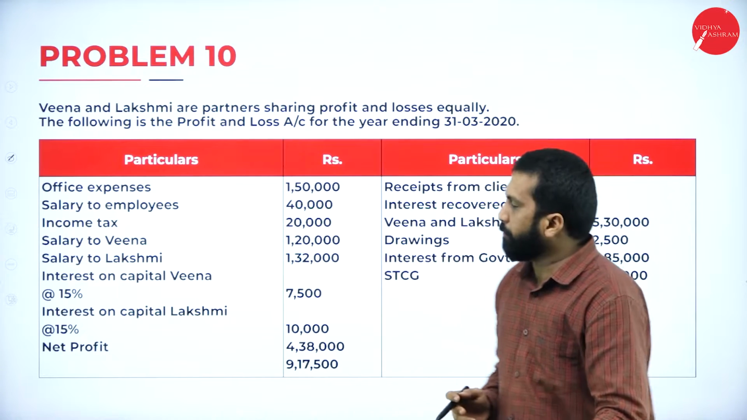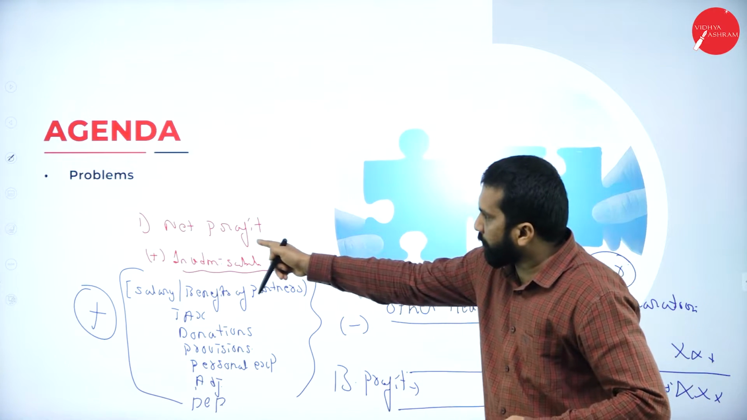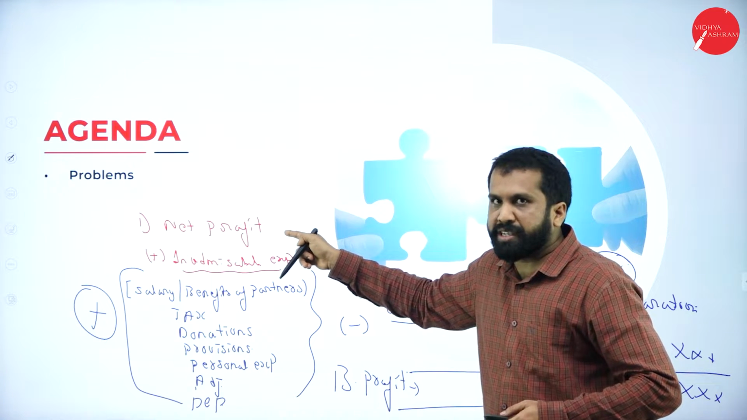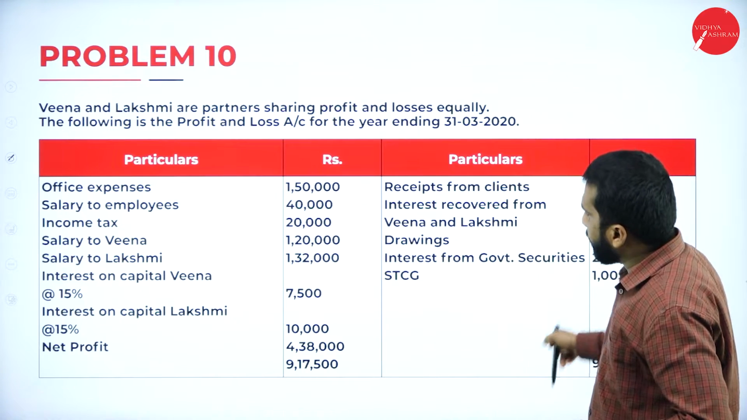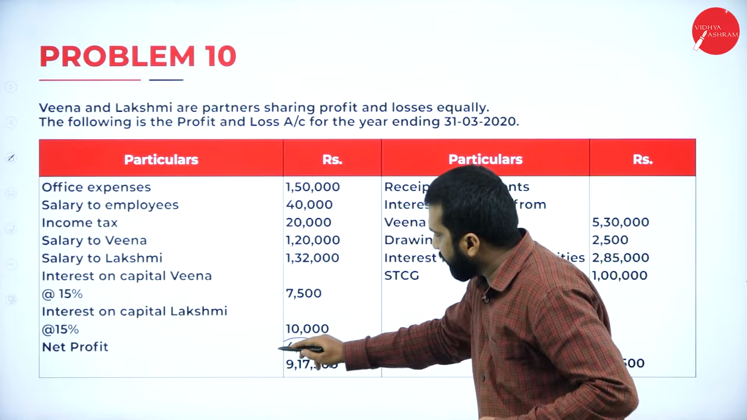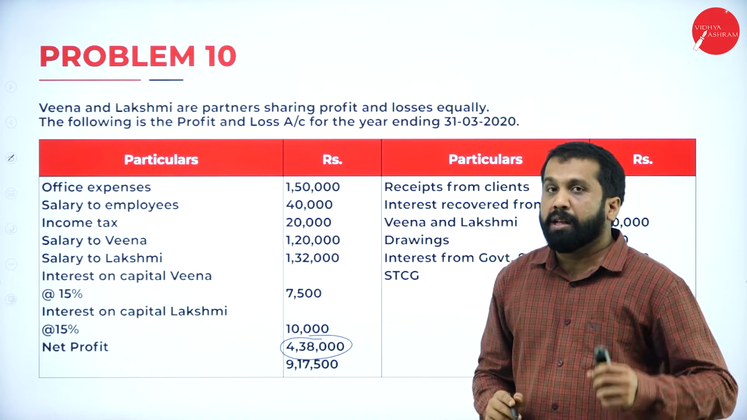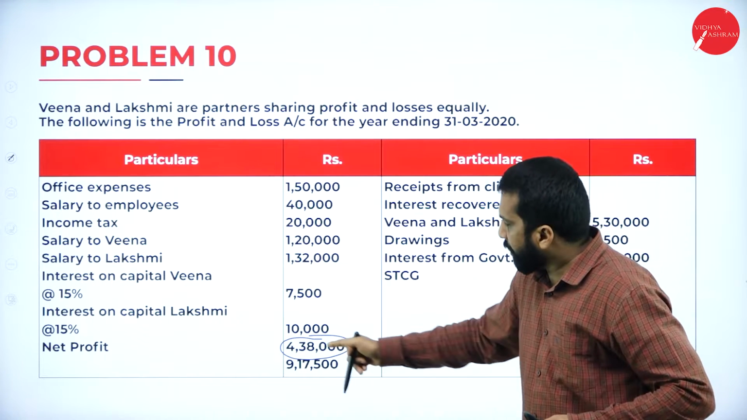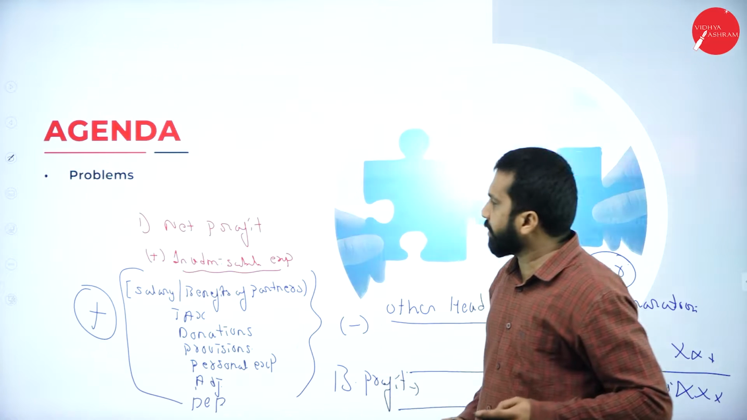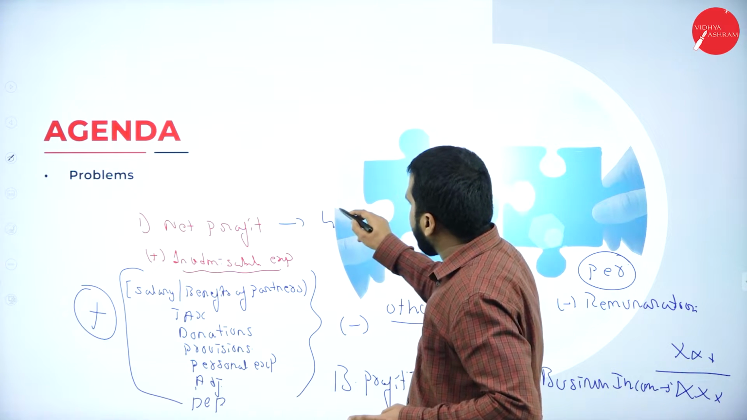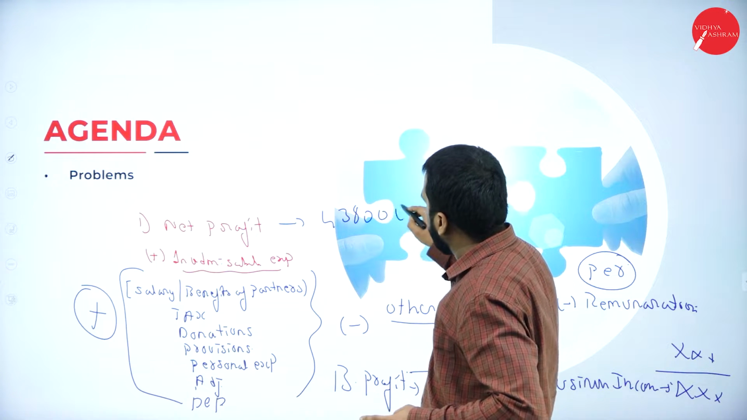Now, go back to your format. First, what do we want? We need net profit. Now, is there net profit anywhere? Yes, here we have net profit. We should start our problem from net profit. What is this? 4,38,000. Take 4,38,000.